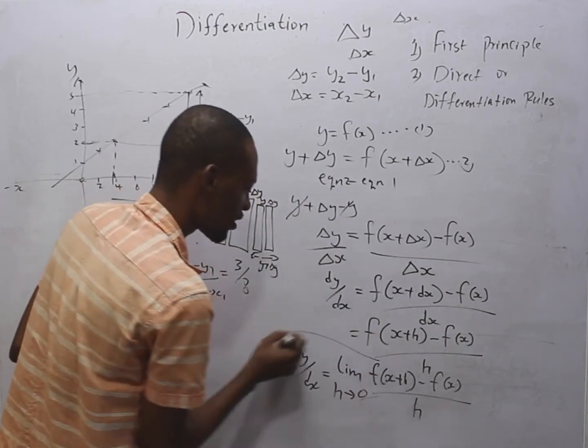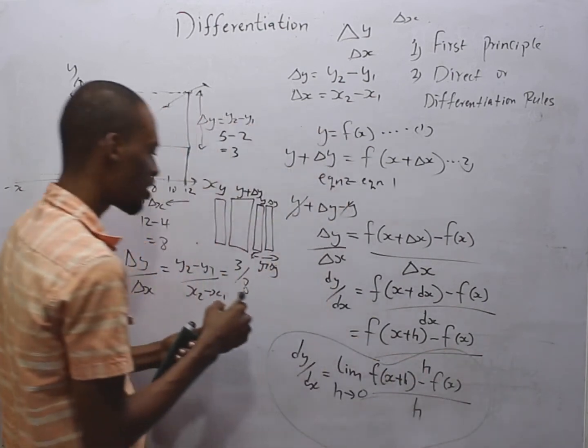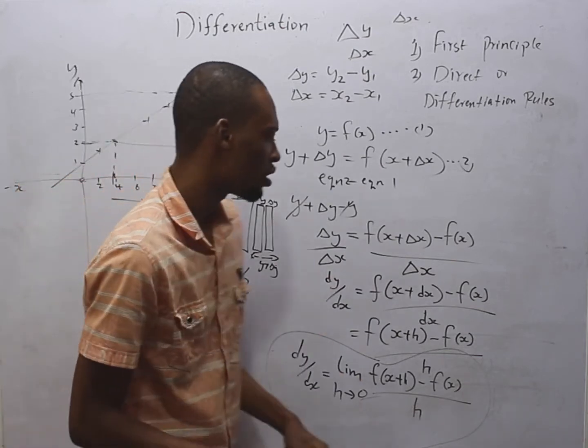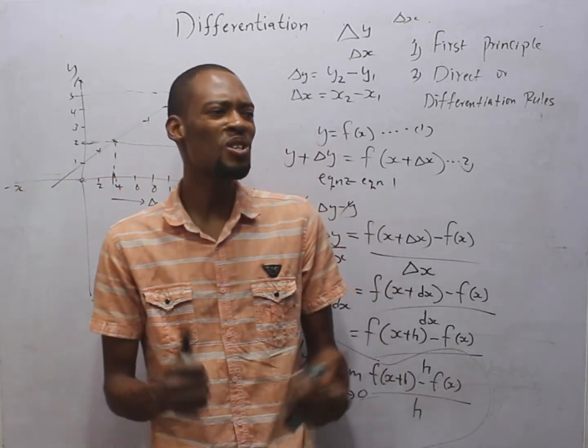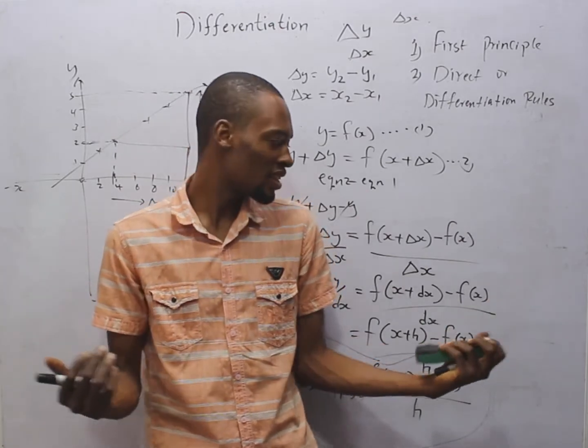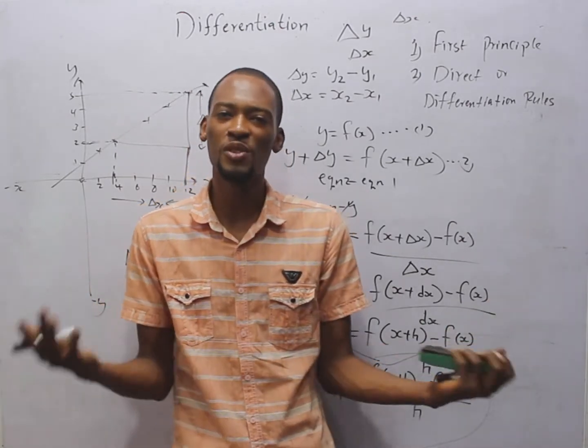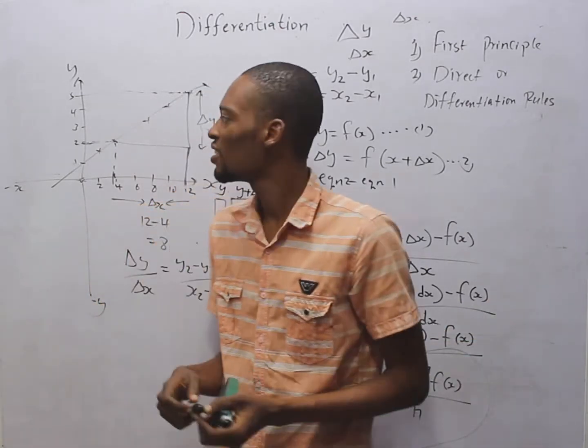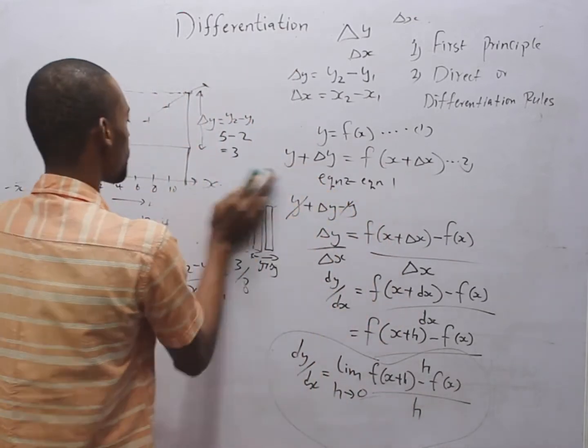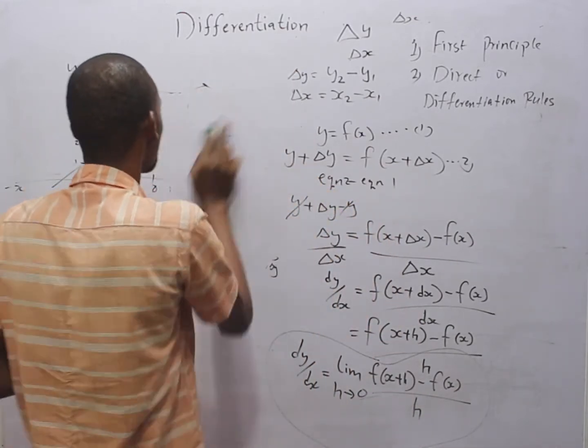So this is the formula for differentiation by first principle. You may be wondering, how does this change the price of garri in the market? How do we use this to even solve? It is very easy. Look at this. If I say solve